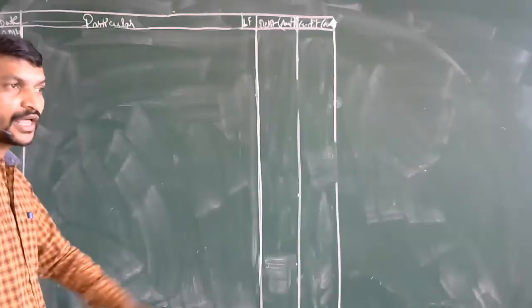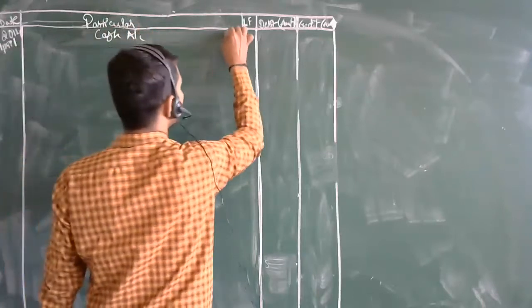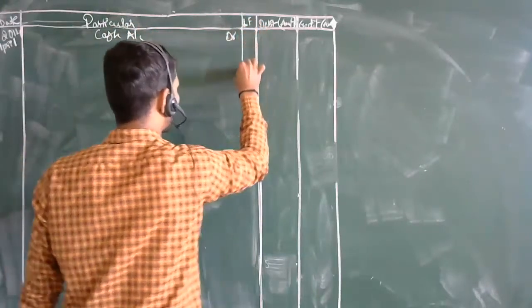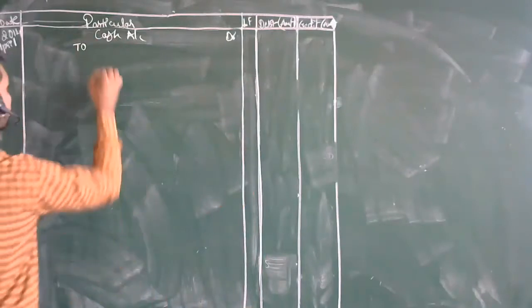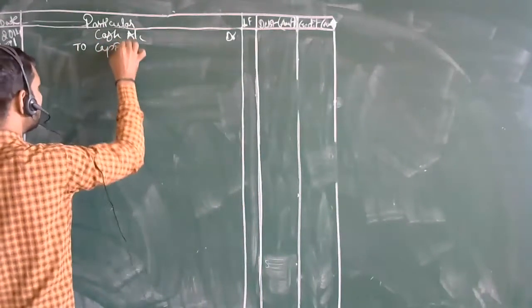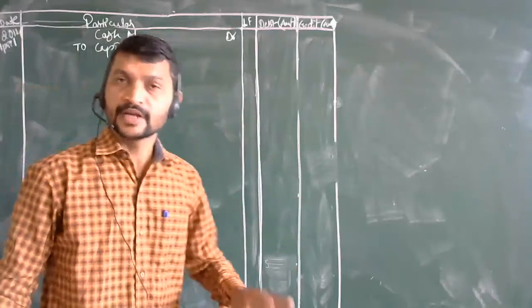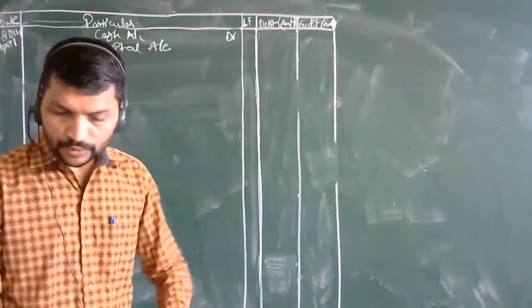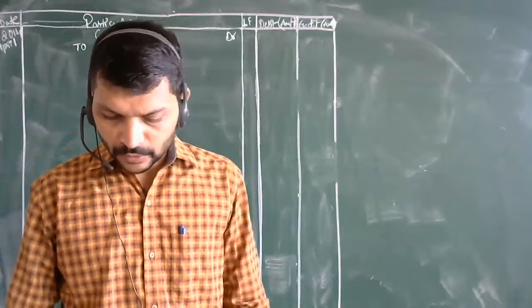Now, even in the last illustration, when the business started, what do we take over here? Cash account debtor to what? Capital account. Is it correct? Go through all the points, remember the points. Now here we are told business started with rupees 1,50,000.